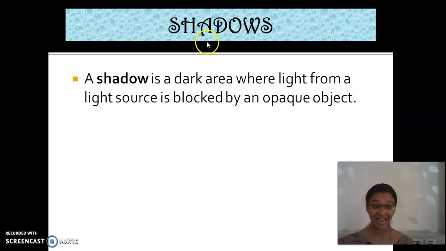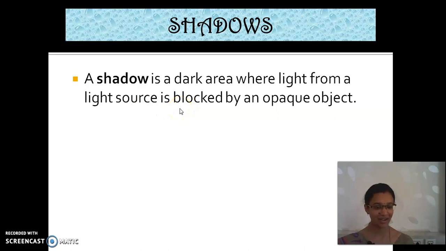What is it? Shadow. Have you seen your shadows? Yes or no? How is your shadow? What is the color of it? Are the shadows of different colors? No. It is only of one. The shadows are dark in color, that is black. A shadow is a dark area where light from a light source is blocked by an opaque object.